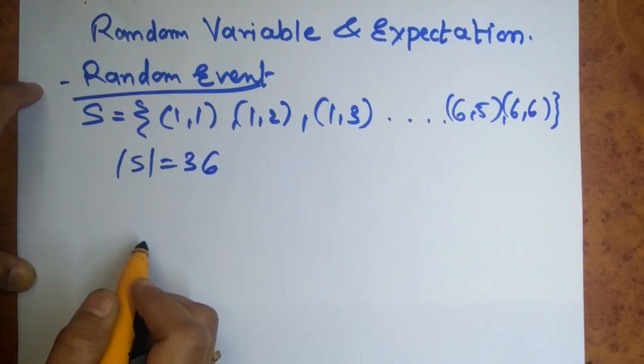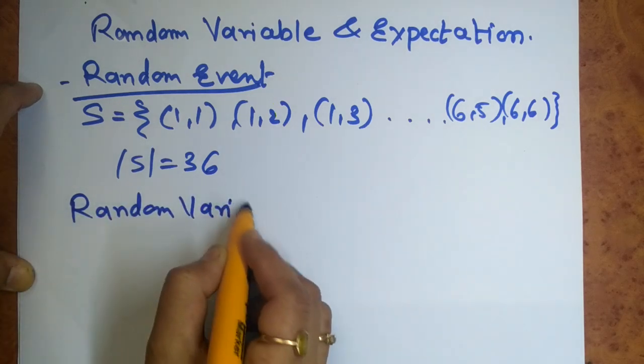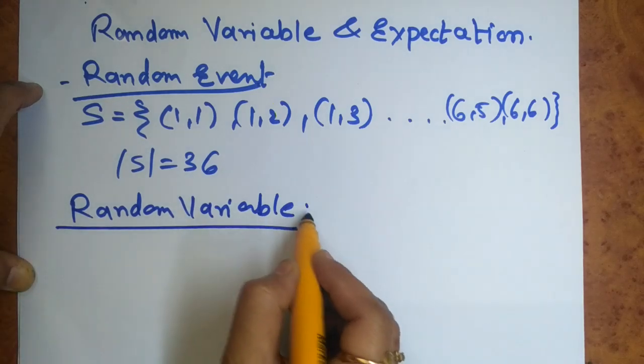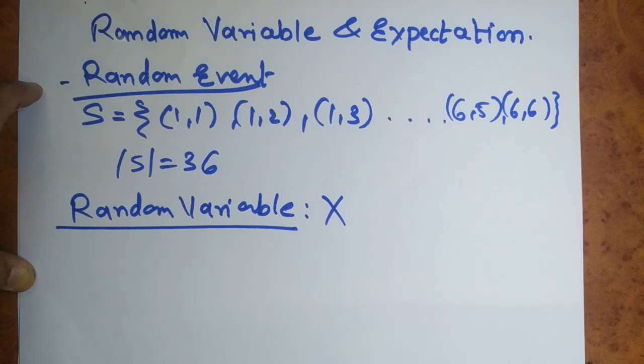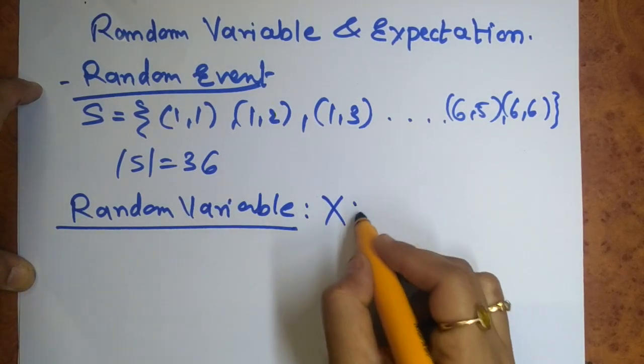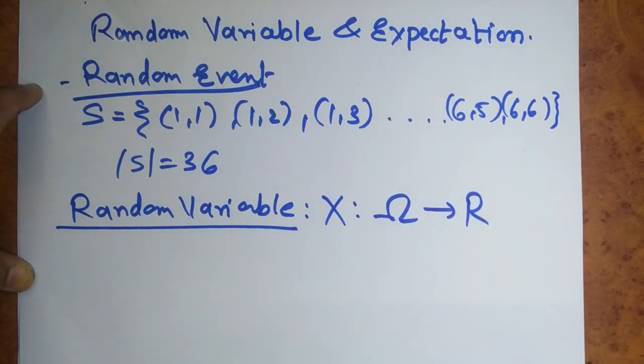Now we can define a function from this sample space to the real numbers, which is called a random variable. A random variable is often denoted by a capital letter like X, which is a mapping from the sample space omega to a set of real numbers. A discrete random variable is a random variable that takes only a finite or countably infinite number of values.